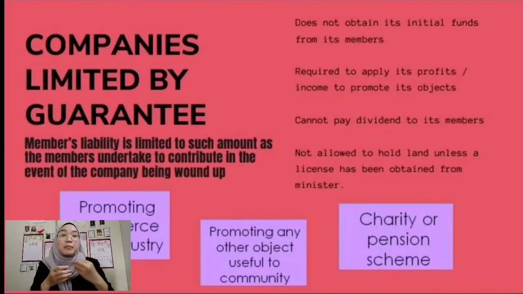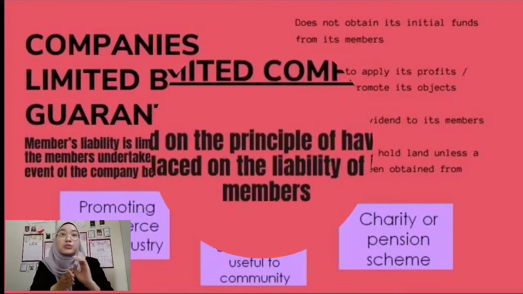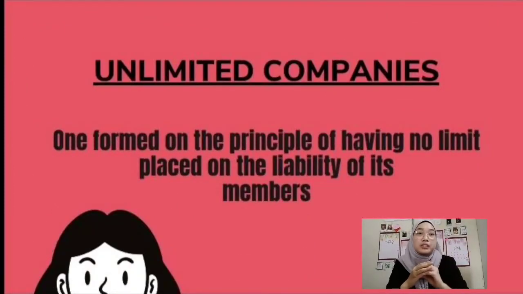Next one is the company limited by guarantee. It means that the member's liability is limited to such amount as the member undertakes to contribute in the event of the company being wound up. The next one is the unlimited company, formed under the principle of having no limit placed on the liability of its members. It means that if the company is being wound up and has unserviced assets or debt, the shareholders will contribute assets to pay the debts of the company.